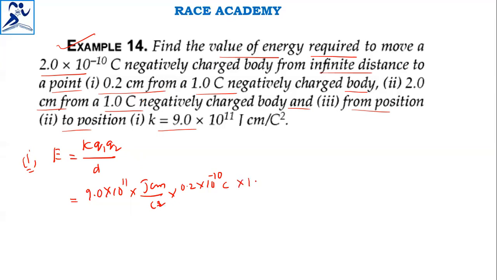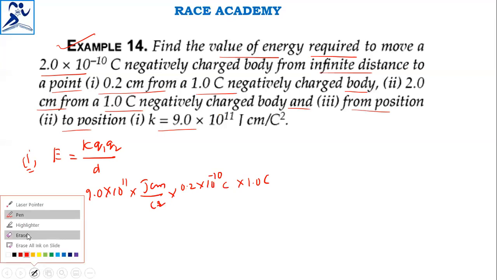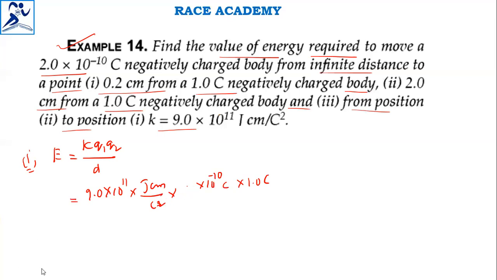The charge which is given is 2.0, not 0.2. So 2.0 × 10^-10 coulombs is the negatively charged body, at infinite distance the energy is 0, so divided by D, which is 0.2.